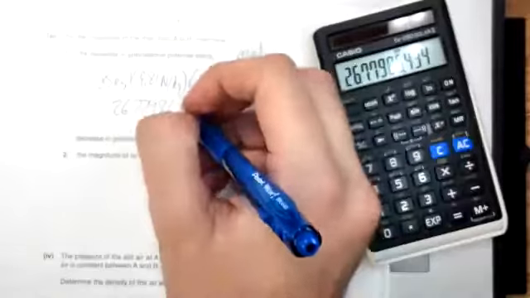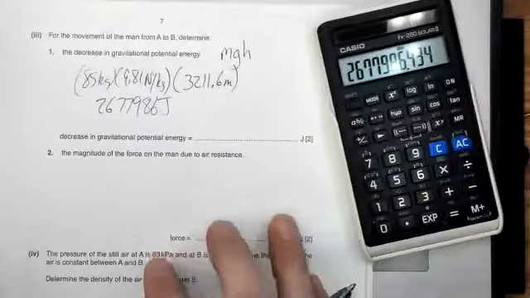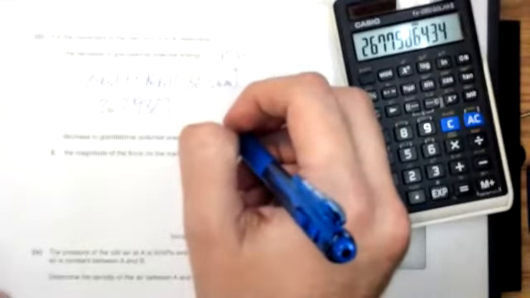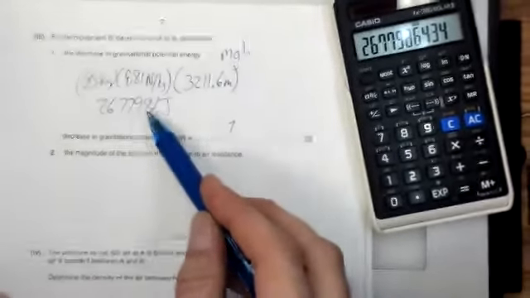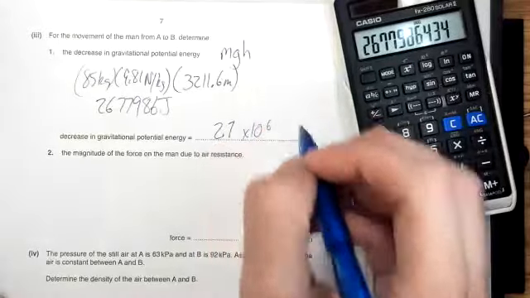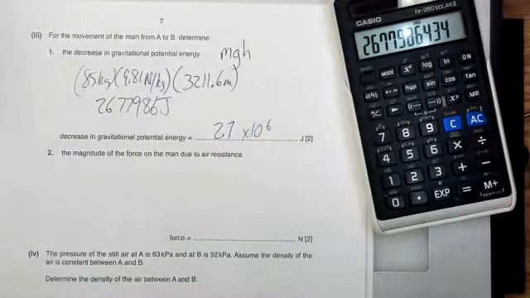And then that's going to be joules there. And I think we could probably round that to 2.7 times 10 to the 1, 2, 3, 4, 5, 6. 2.7 times 10 to the 6 joules. Megajoules, right? 10 to the 6 is mega.